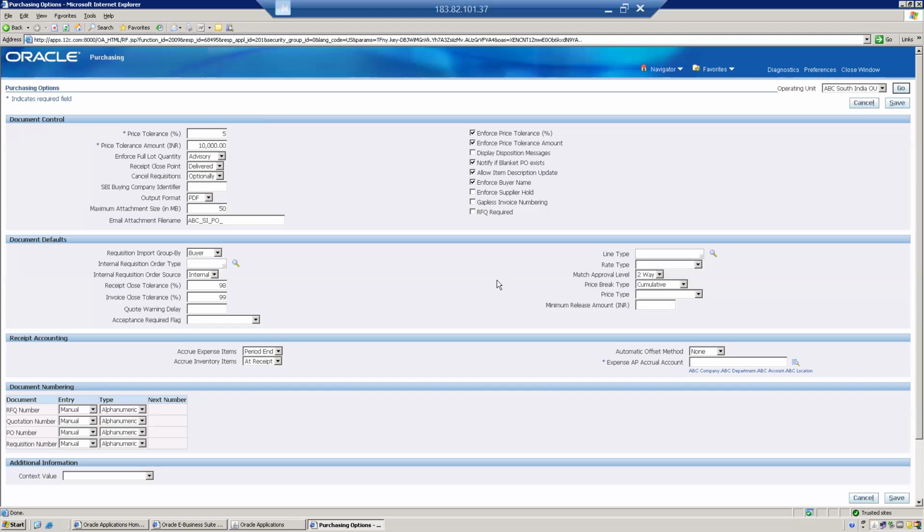So we procure tangible items and intangible items. When I say tangible item, it's like goods, where the item you can touch, where the item you can move from one place to other place, right? We also have service items.